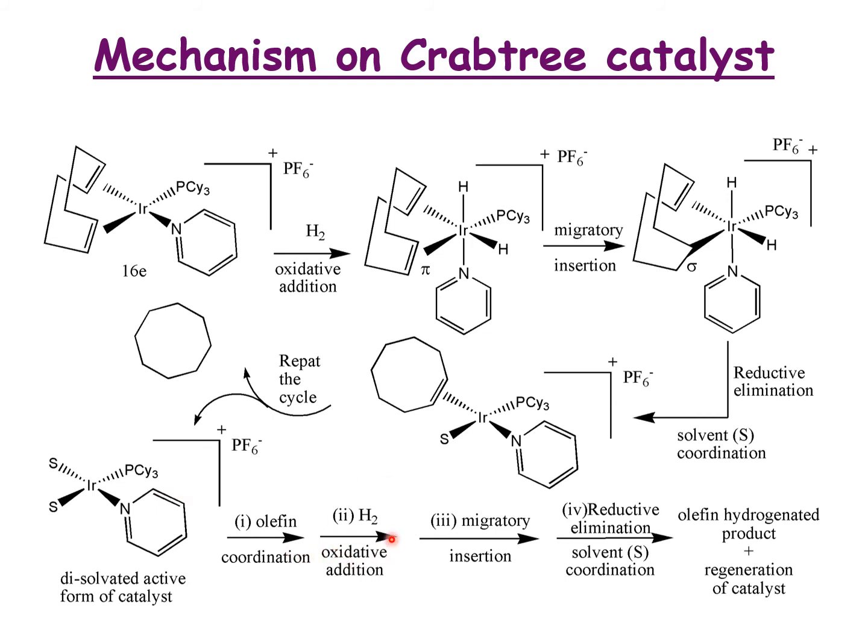Then oxidative addition forms a six-coordinated intermediate. Subsequently migratory insertion goes on, giving a metal alkyl complex. Whenever there is a migratory insertion, you will find a metal alkyl complex. Once the migratory insertion has proceeded, reductive elimination gives the product, the hydrogenated olefin, and regenerates the same catalyst. These steps continue until the process is complete.